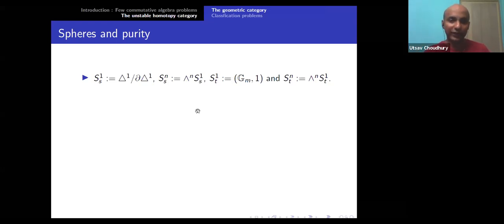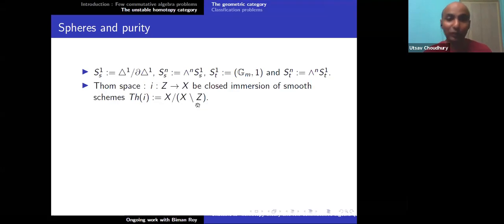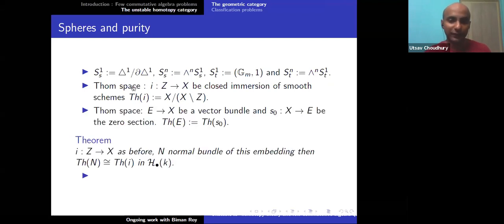One of the most important things in unstable A1 homotopy theory is the Thom isomorphism. So what is this Thom isomorphism? First I start with a closed immersion of smooth schemes Z into X, and the Thom space of this closed immersion is just the quotient X modulo X minus Z. This is what you do in differential topology also. You can also take the Thom space of a vector bundle E: you take the zero section, and the Thom space of E is the Thom space of this embedding of X inside E.